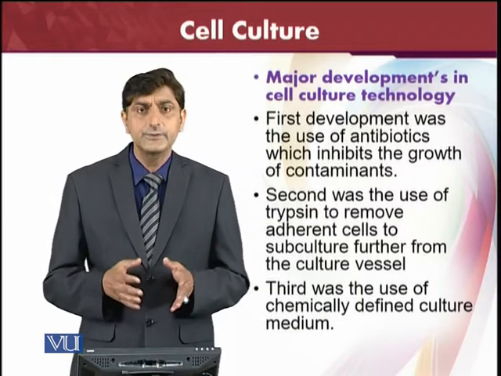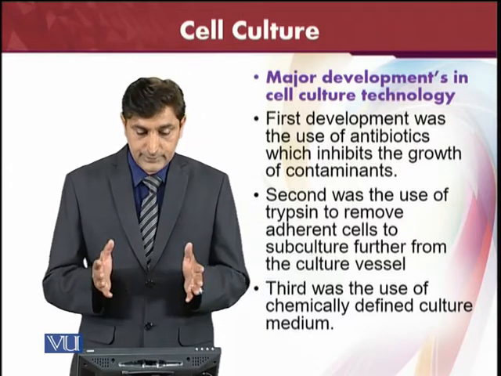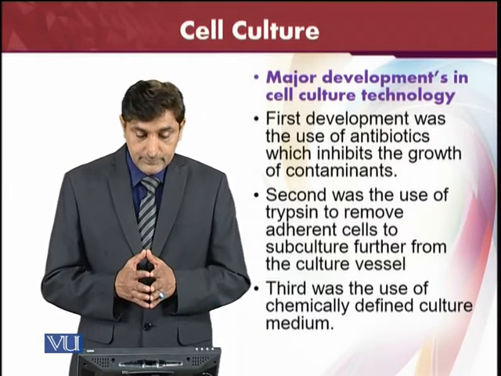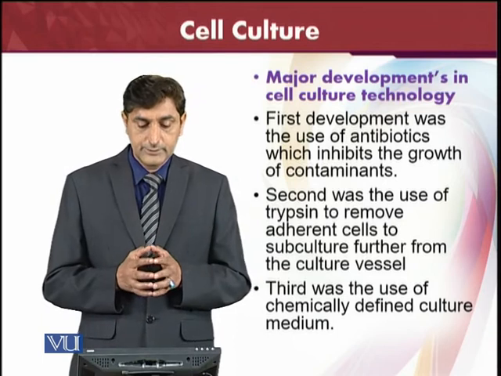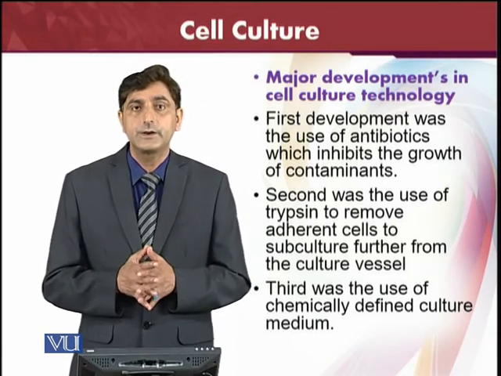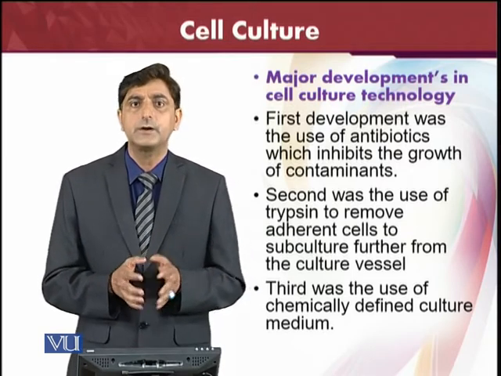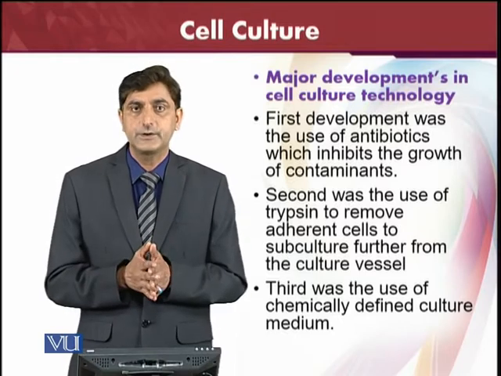Major developments in cell culturing technology: when did they happen and how? Let us see. First, the use of antibiotics, which inhibit the growth of contaminants and some infectious agents.